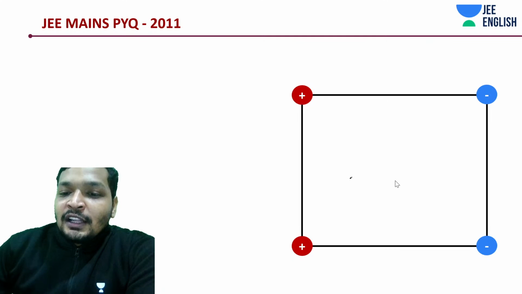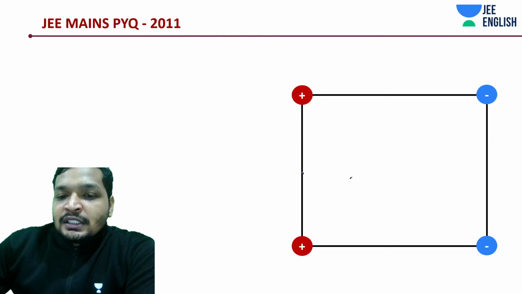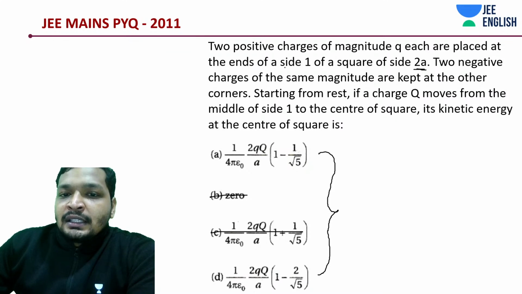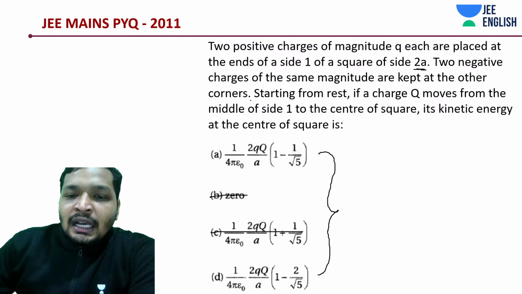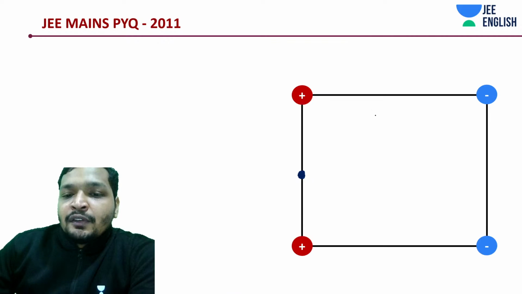Okay, first of all, one charge was over there on the mid side, on the positive charge side. Okay, you read it carefully. Q and Q are placed at the ends of side 1 of a square with side 2A, and 2 negative charges of the same magnitude are kept at the other corners. Starting from rest, a charge Q moves from the side 1 to the center of the square.